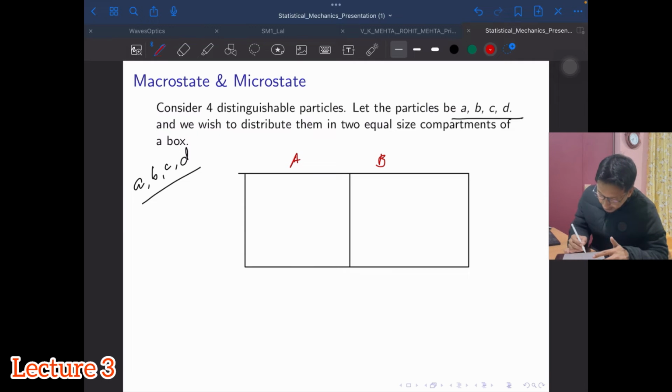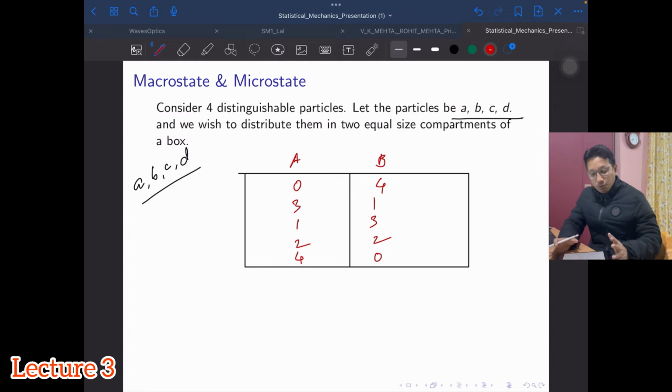I can have 0 and 4, I can have 3, 1, I can have 1, 3, I can have 2, 2, and I can have 4 and 0. So there are 5 different ways that I can distribute these 4 particles in 2 compartments of equal size.